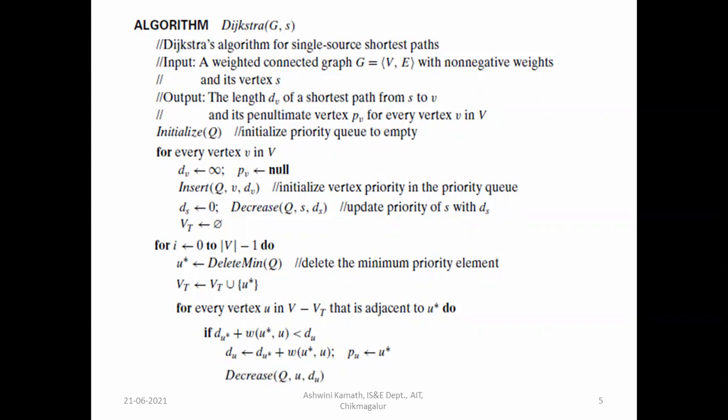Decrease Q comma U comma du. Now decrease the value of du with the new value which you have selected. So for U, distance will be du. Whatever value is already present, you just change the value to du. So this will be continued for each and every vertex.